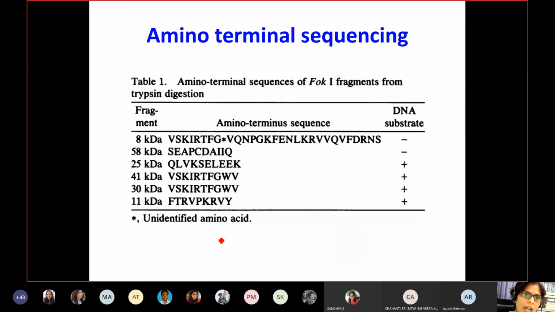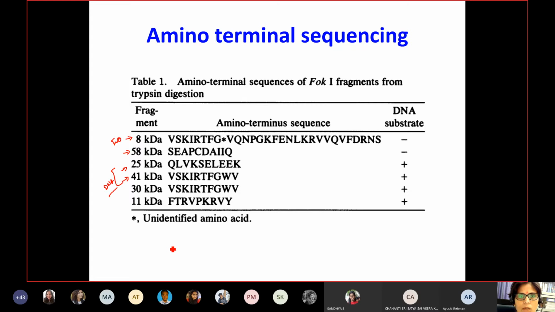Now, once you have these fragments produced, you can perform N-terminal sequencing. With the N-terminal sequencing, it was found that when it is not bound with the DNA, it gives you 2 fragments as shown here. And if it is bound with the DNA, it gives you 41 kilodalton and 25 kilodalton. This is with DNA fragments.